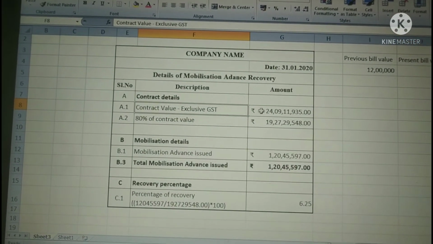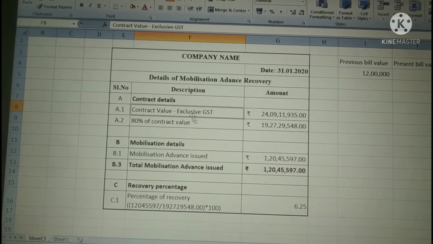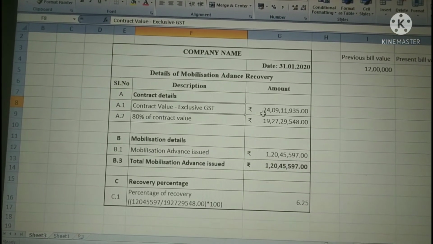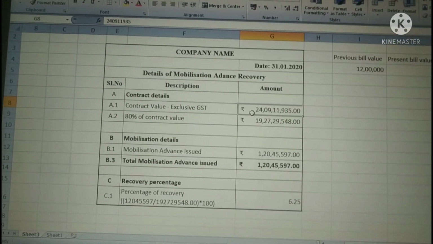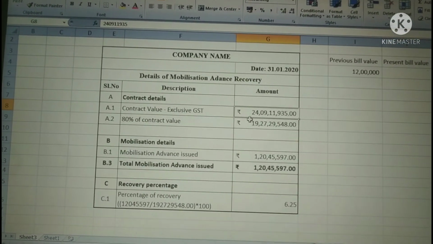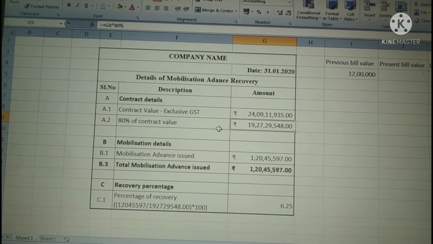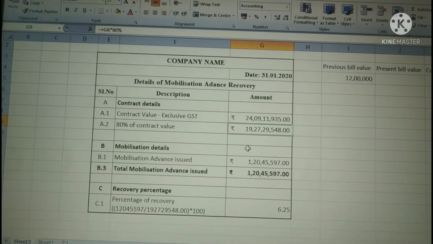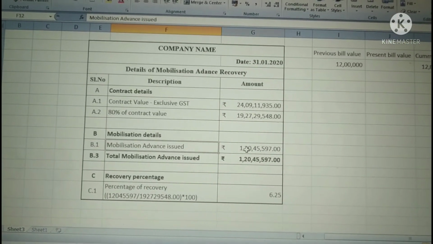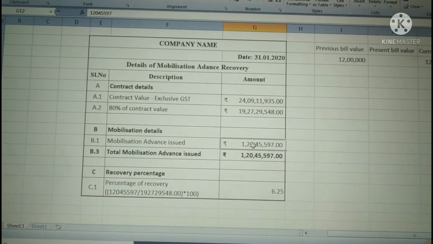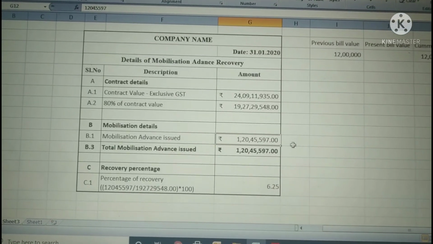It may be exclusive of GST or inclusive of GST. So the contract value is 24 crore 9 lakhs 11,935, and 80% of this contract value will be 19 crore 27 lakhs 29,548. Now the mobilization advance issued, the 5% of the work order value, will be 1 crore 20 lakhs 45,597.